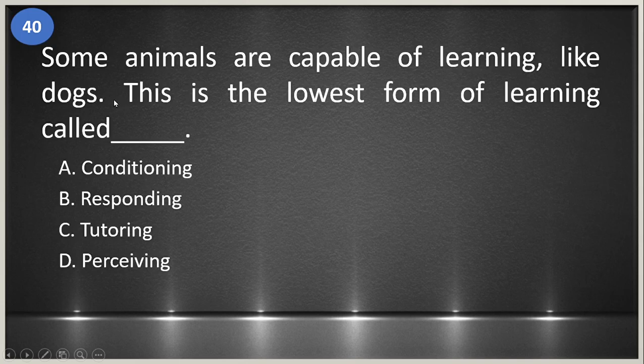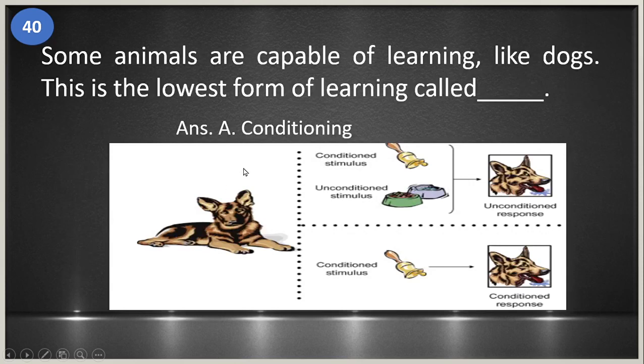Number 40. Some animals are capable of learning, like dogs. This is the lowest form of learning called blank. A. Conditioning. B. Responding. C. Tutoring. And D. Perceiving. The answer is letter A. It's conditioning. So some animals can learn through conditioning.